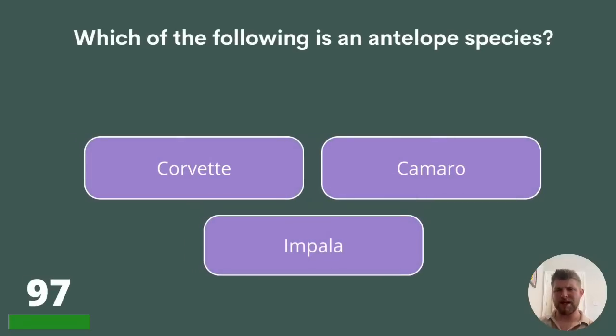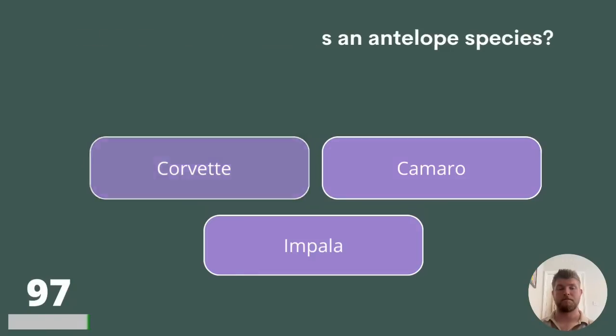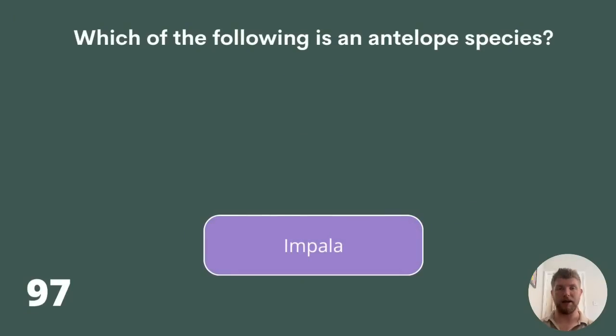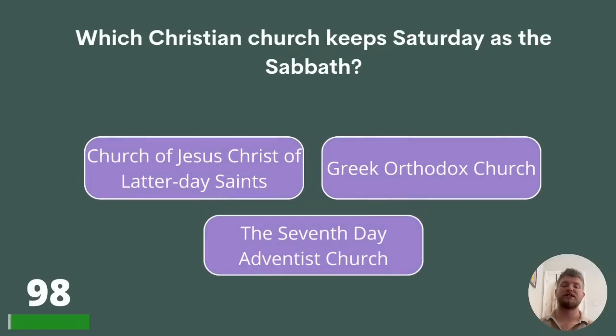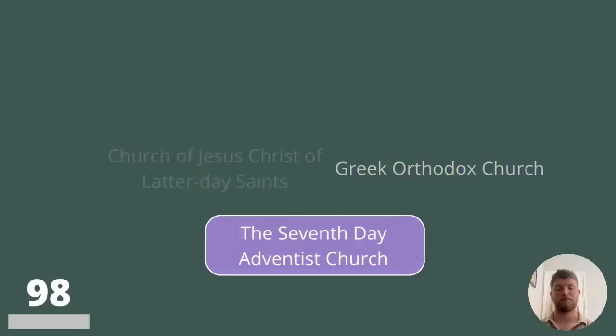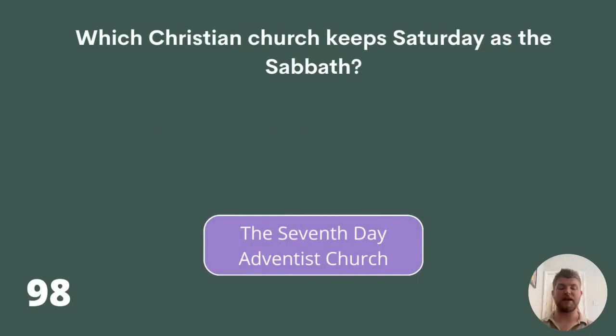97. Which of the following is an antelope species? Corvette, Camaro, or Impala? The answer is an Impala. 98. Which Christian church keeps Saturday as the Sabbath? Church of Jesus Christ of Latter-day Saints, Greek Orthodox Church, or the Seventh-day Adventist Church? The answer is the Seventh-day Adventist Church.